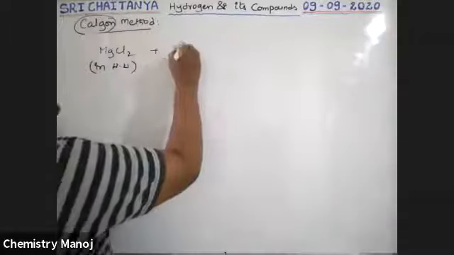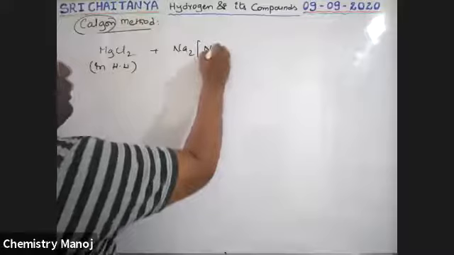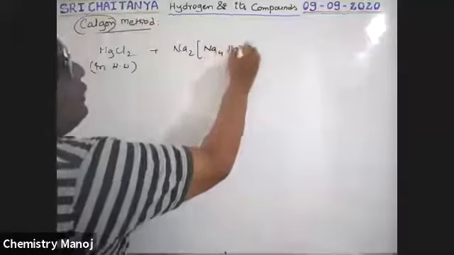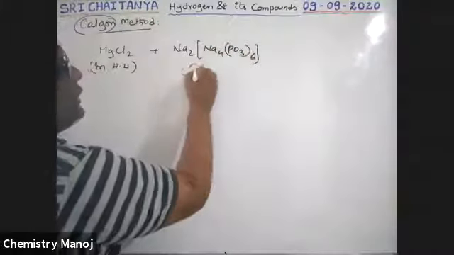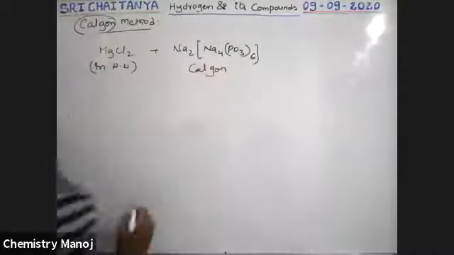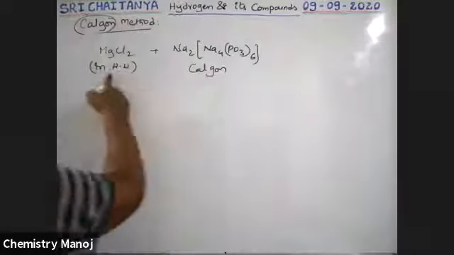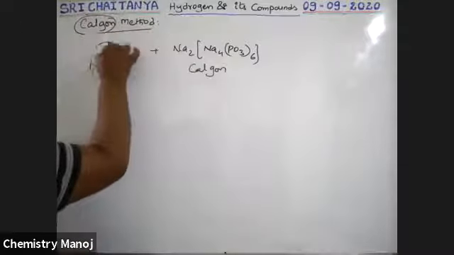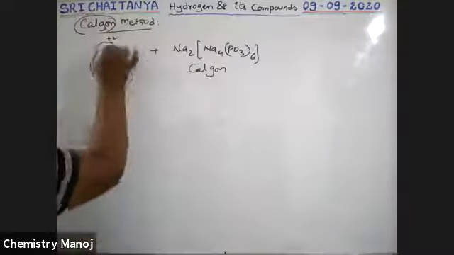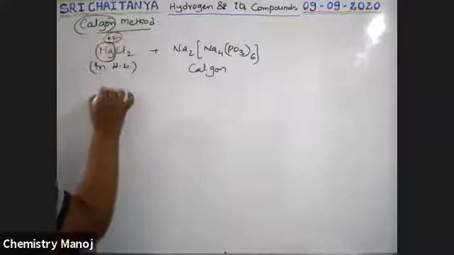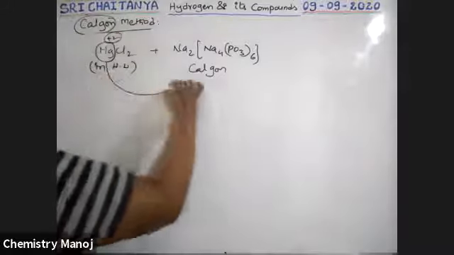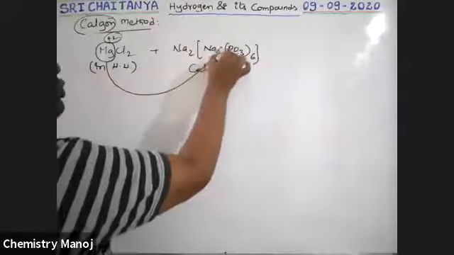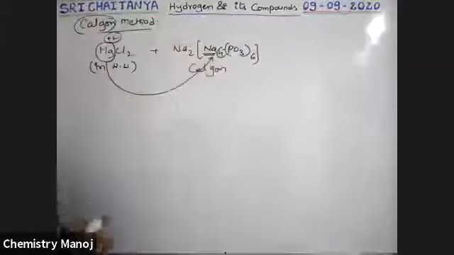Calgon's formula is Na2[Na4(PO3)6]. It is Calgon. So if this hard water is passed through this Calgon, the magnesium ions present in water, Mg2+ ions, displace the 4 sodium ions present inside the Calgon.